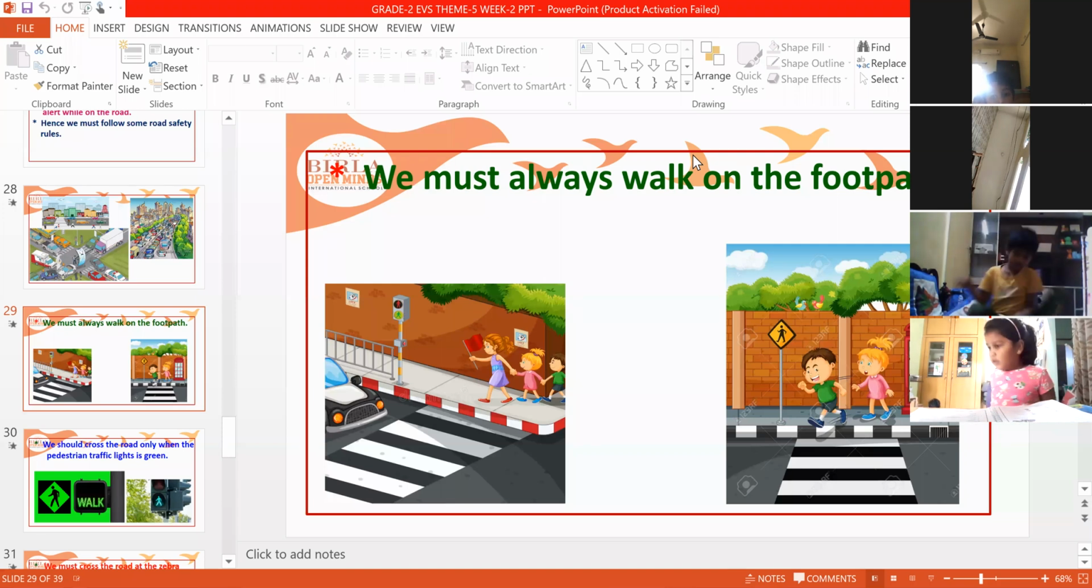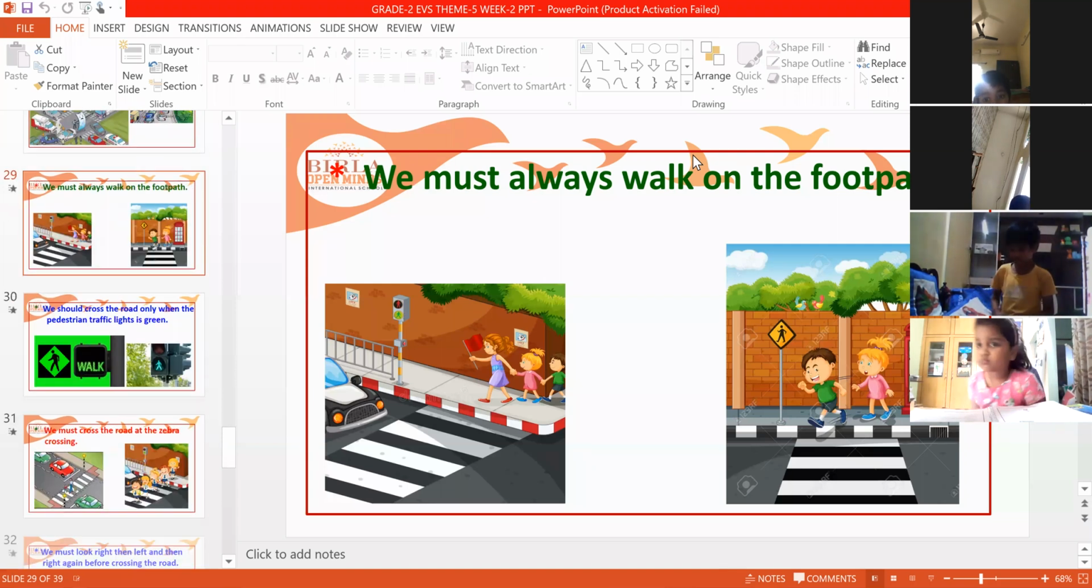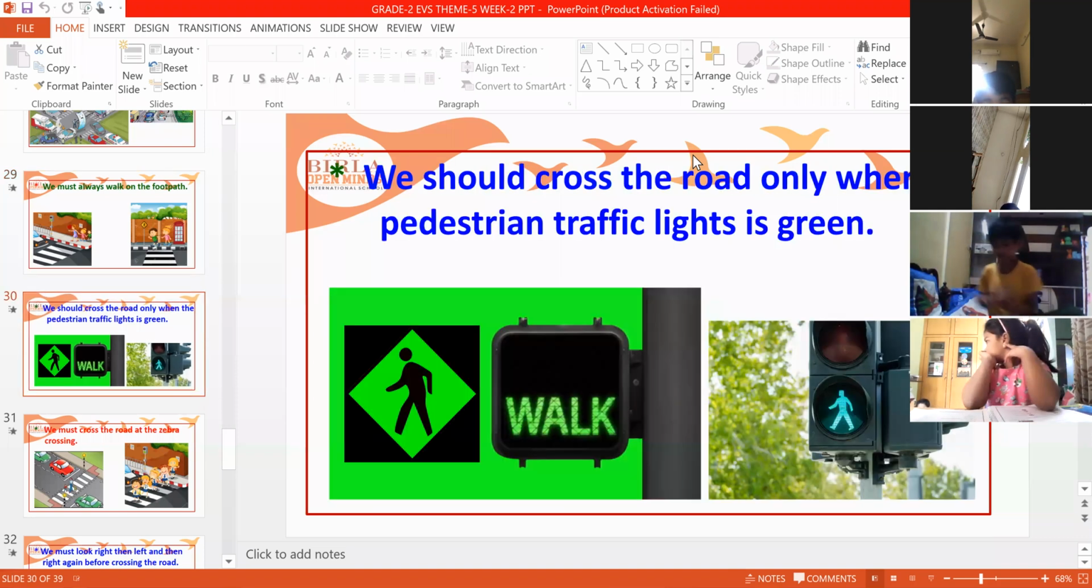You call it a footpath. Then we should cross the road only when the pedestrian traffic light is green. Pedestrian means people who walk. For them they will show a separate light like this, a walking symbol. So when it is green color, then only you have to walk. Otherwise, you have to wait till your turn comes.